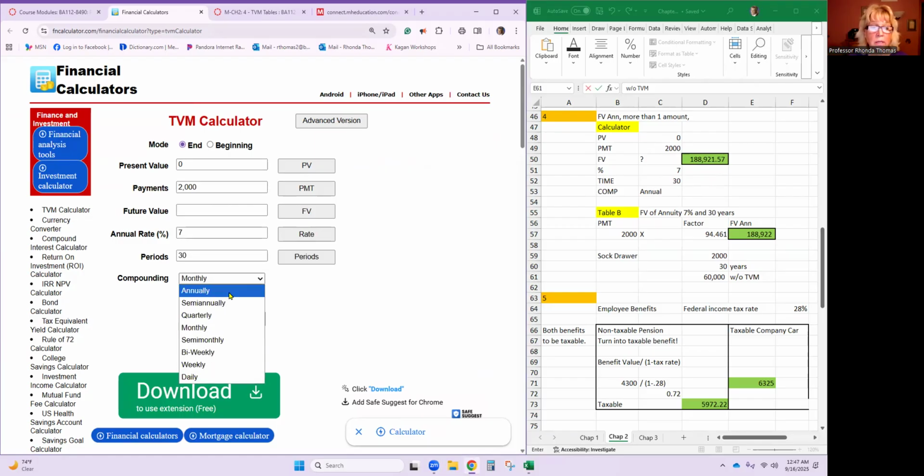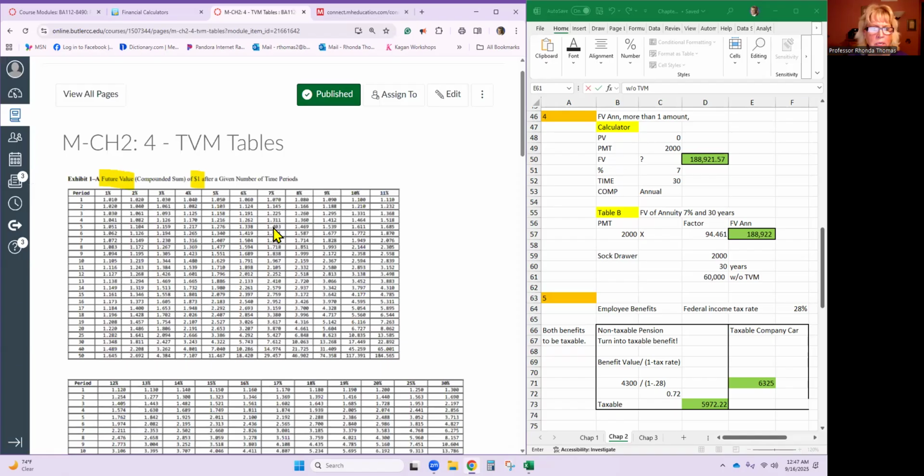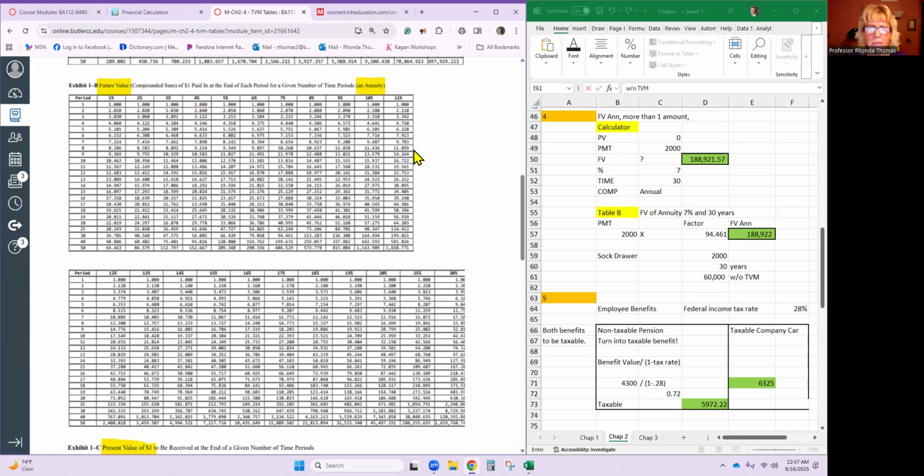Be sure to change your compounding to annually. Future value is $188,921.57. And if you look at table B, as in boy, that is the future value of an annuity, you would get 7% in 30 years.